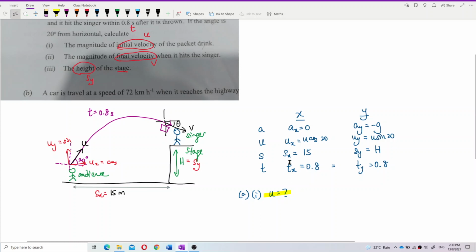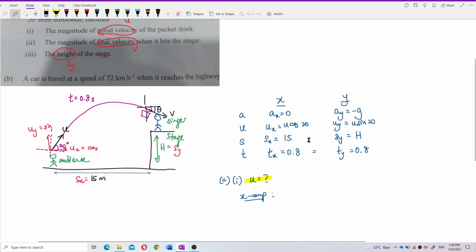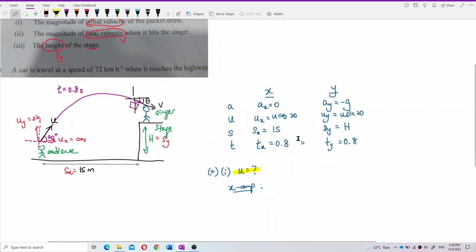So let us look at the x component. We use the x component to do it, because the x component has 3 information already, so we can find the 4th information. So we use the formula s equal to ut plus half at square.